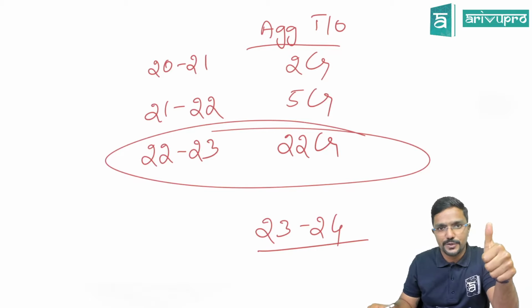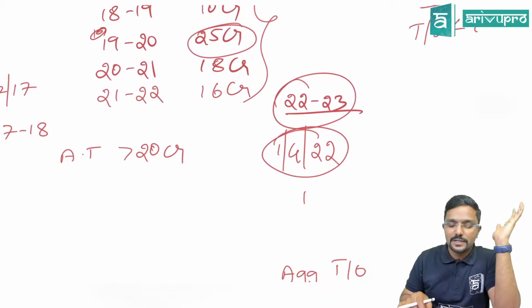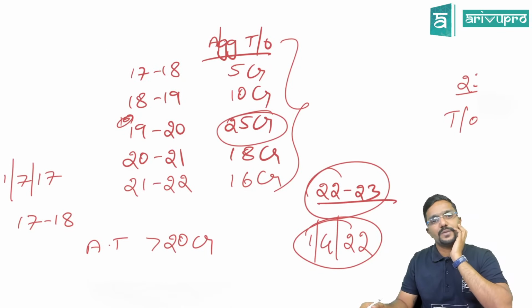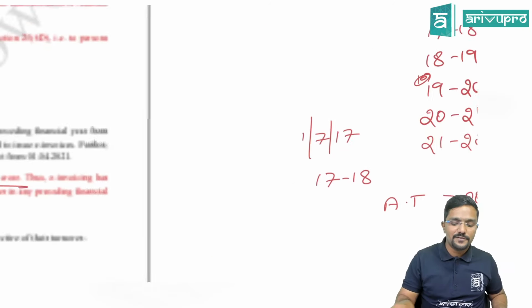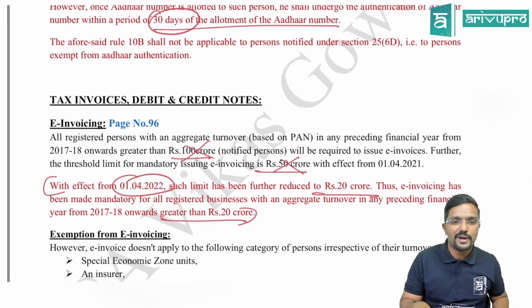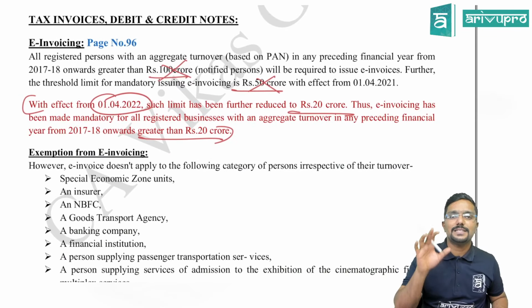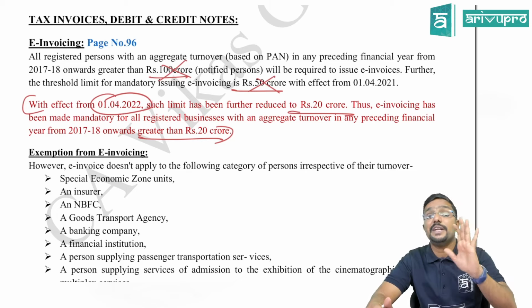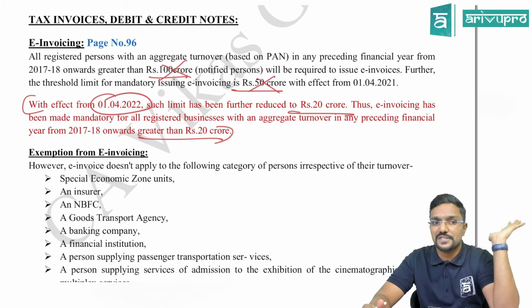Hope you guys understood. Clear? So the condition here is, if in any year the aggregate turnover is above 20 crore. Previously, this limit was different, but now from 1st April, they have reduced it to 20 crore. For your December 22 exams, the limit you have to keep in mind is 20 crore, not the previous limits.